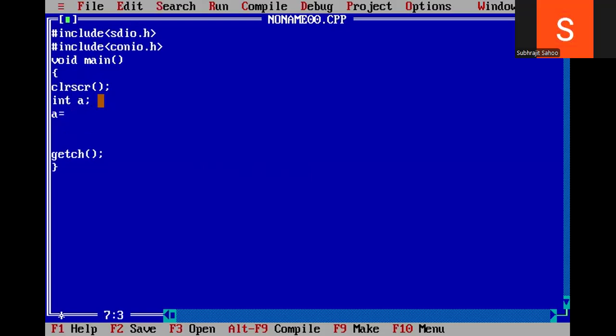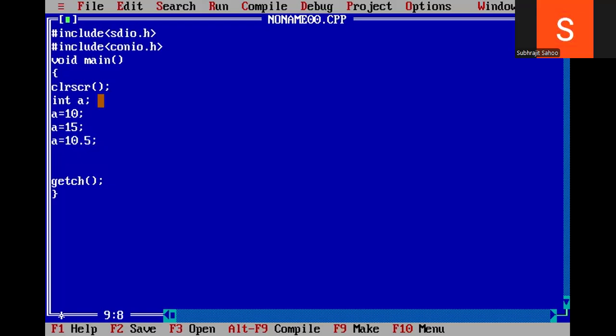Next line I am writing A equal to 10. Sir, what is the meaning? I am assigning a value 10 to A. Next I am writing A equal to 15. Again, what am I doing? I am reassigning a value 15 to A. That means initially A value was 10. After that A value became 15. Now once again I am assigning A equal to, suppose, 10.5.